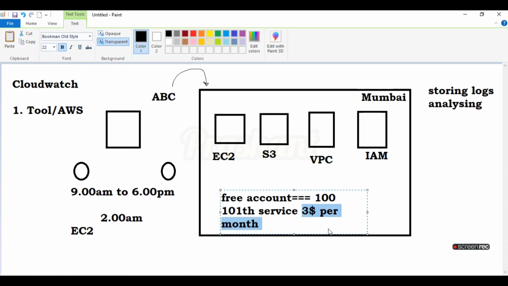Got it? So we will see what CloudWatch is practically, so you will get a clear idea. So what you